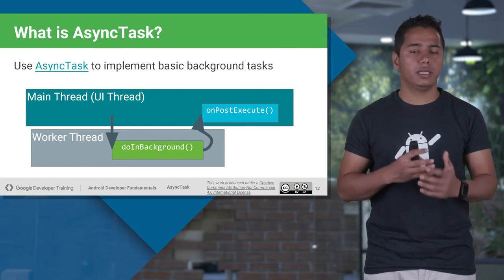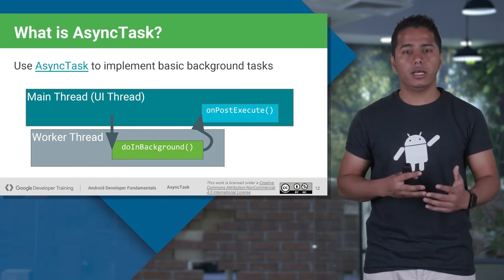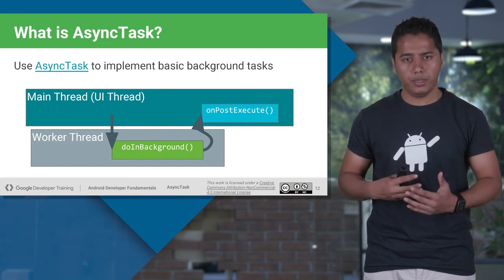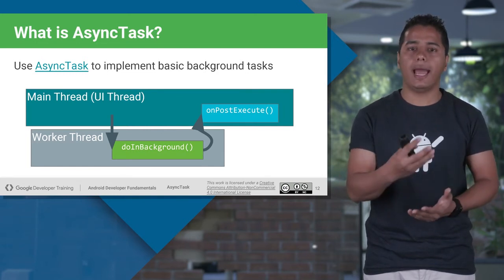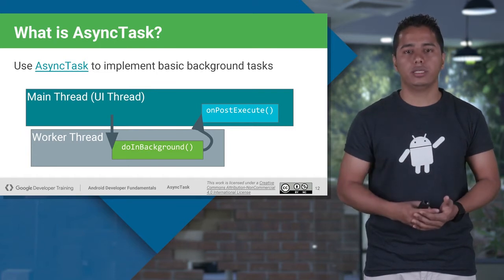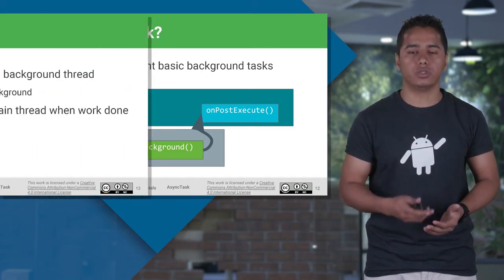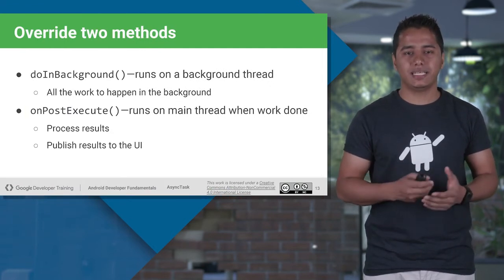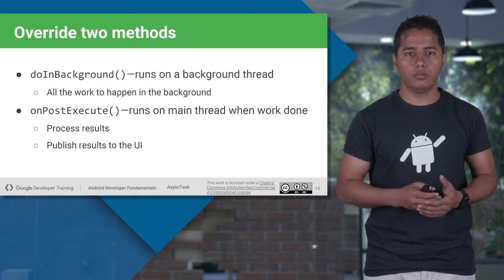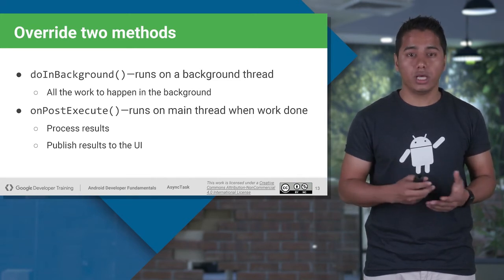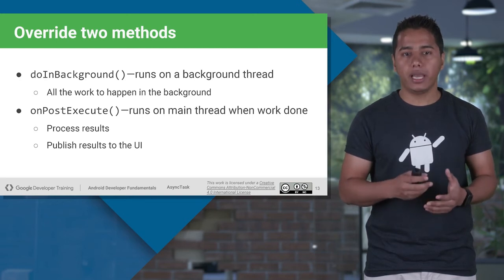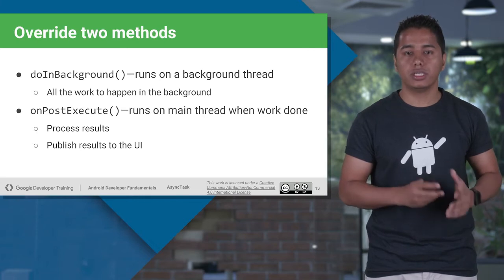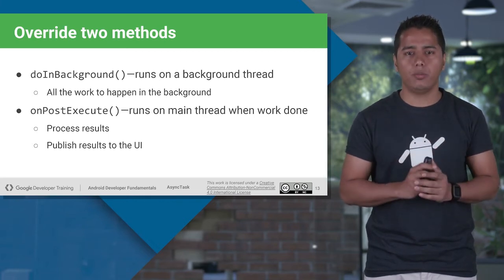Just know for now that there is a main thread, the worker thread inside the async task will be executed in a method named doInBackground, and it will come back to your UI thread by the method named onPostExecute. Okay, so when we are creating any async task class, we need to take care of some methods. That is, we need to override some methods. What are those methods? Well, first, doInBackground. This is the abstract method inside your async task class, and it runs in the worker thread. So you cannot update any UI operation here.